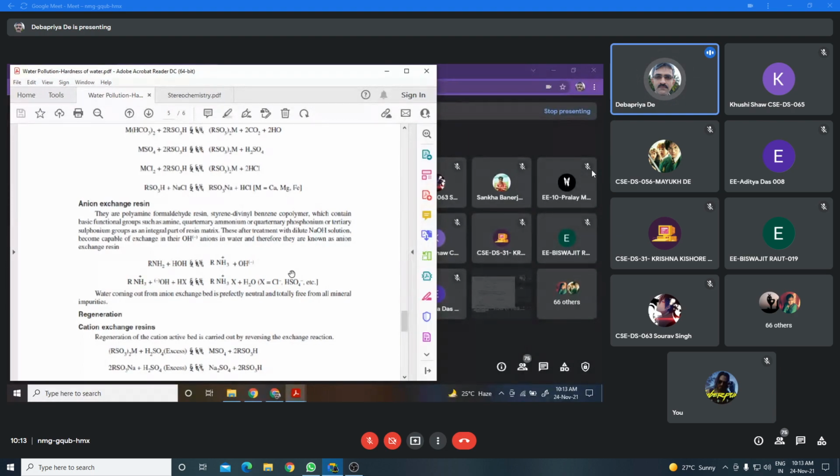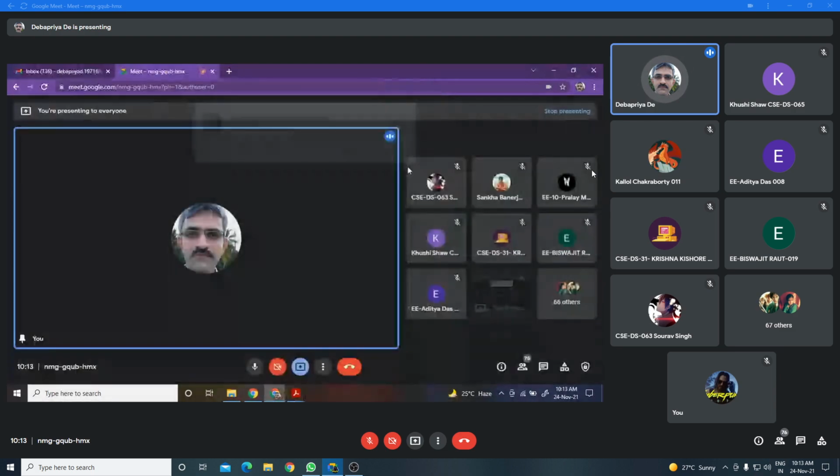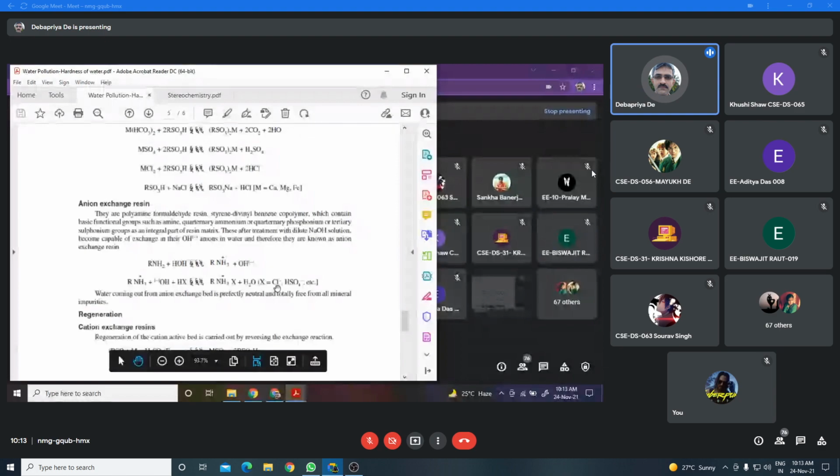So after a certain time, when all the cations are exchanged by H+ and all the anions are exchanged by OH-, then the efficiency of the cation exchanger or anion exchanger will reduce. That means when all the H+ or OH- is replaced by the metal ions and the anions which are responsible for hardness of water, then the cation exchanger or anion exchanger cannot be used. So after a certain time, it is necessary to regenerate the exchange resin.